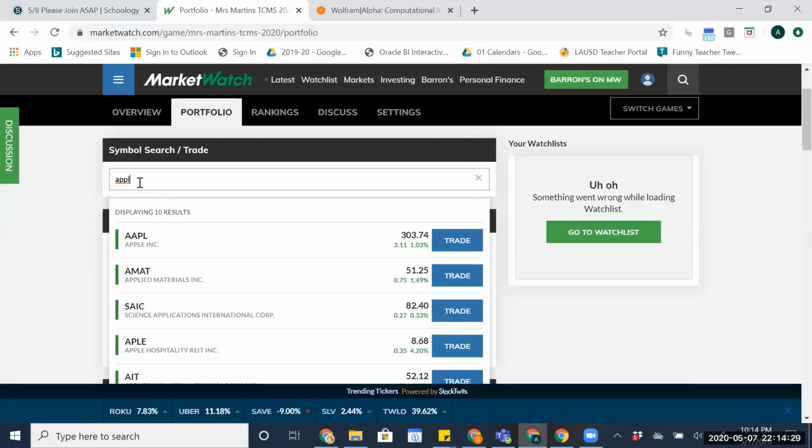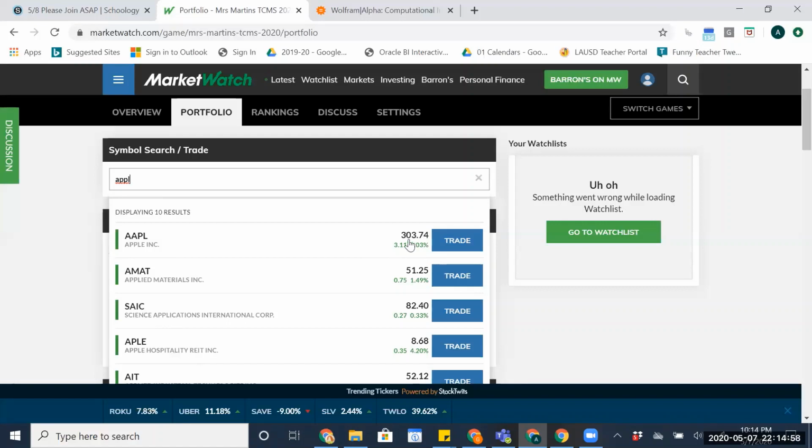So we have to be careful here because sometimes when you type in names of certain companies, a bunch will show up for Apple. And so you've got to really make sure that you're selecting the correct stock, the correct shares. So if you're not sure, you might want to double check. For example, if I just went with Apple like this, I would be investing in Apple Hospitality. That's not what I'm looking for. I'm looking for Apple Inc. because that's what makes my iPhone.